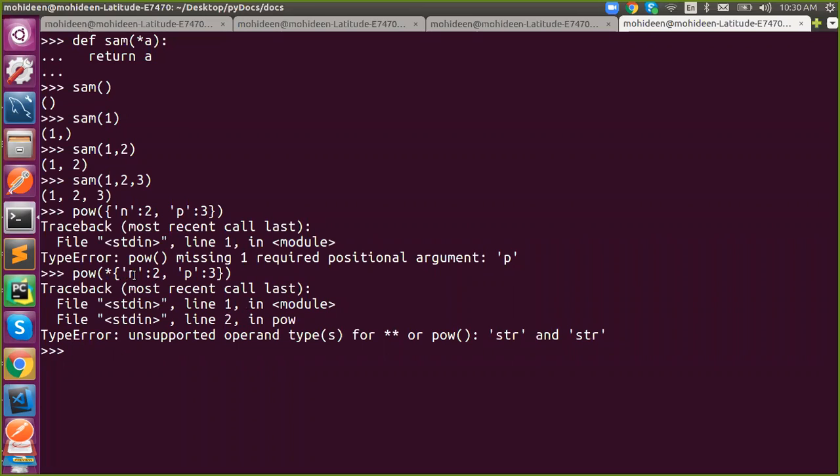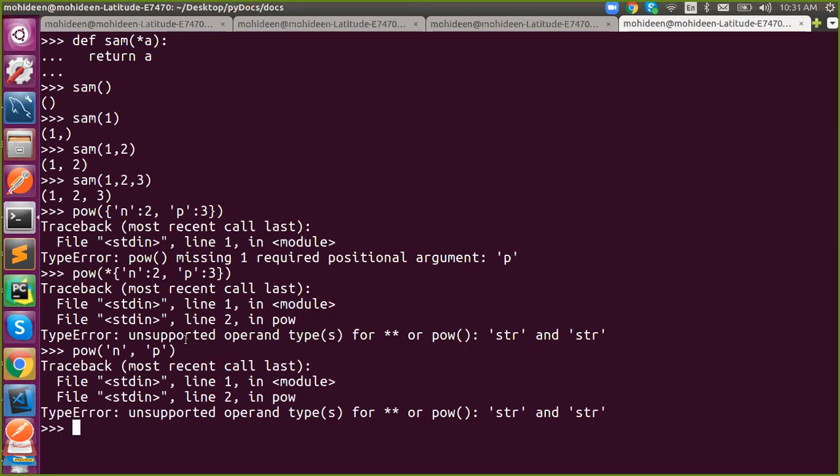What happens? This will extract the keys. It will pass N and P alone, and it will raise the same error. Now you will get the exact error. So when you use a single star, the dictionary will be unpacked and it will send something like that.